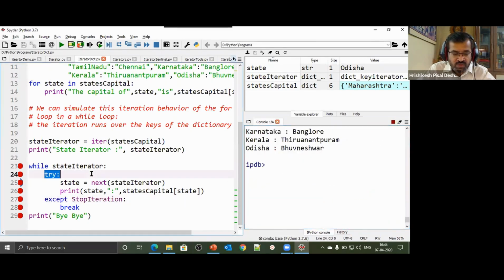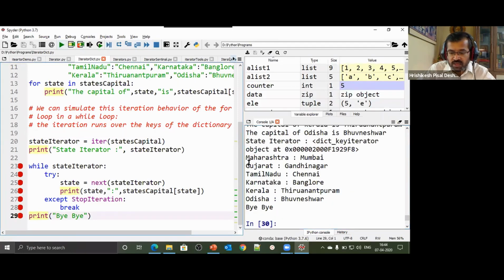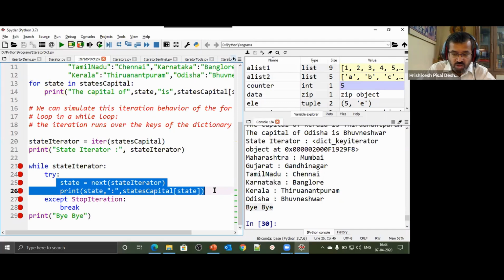So what I'm doing is I'm using try except. I'll be explaining this particular topic to you later, but there is a mechanism through which I can handle errors, so no errors will actually get printed. It goes to the next part, which says break, and break will take you out of the loop, and the program will get terminated. So let me directly run this particular program for you. Look at that. It says Maharashtra, Odisha, all states and capitals have been printed, and then bye-bye. So we have actually handled that stop iteration error.